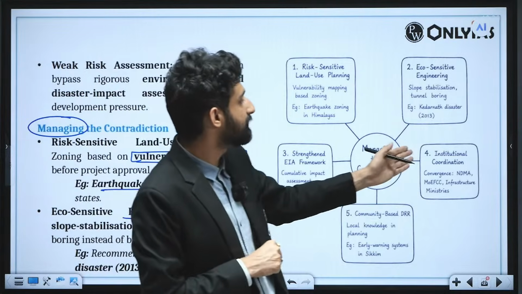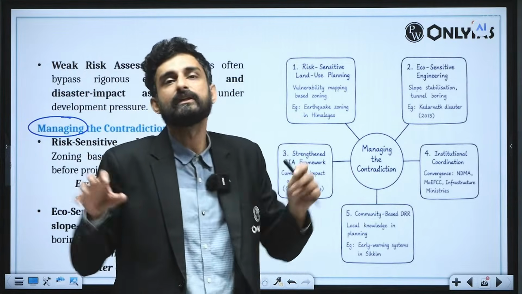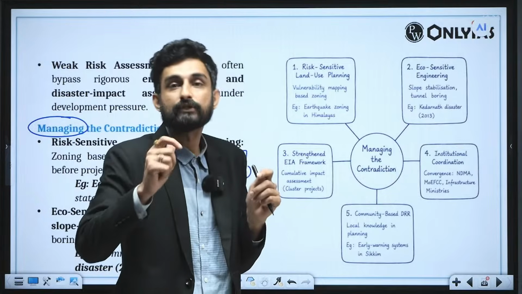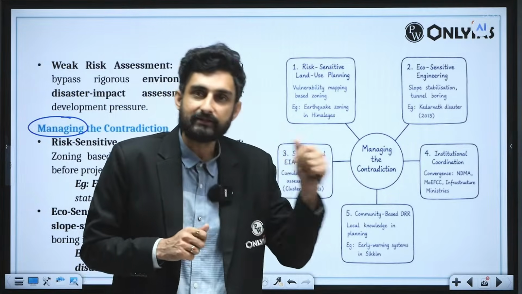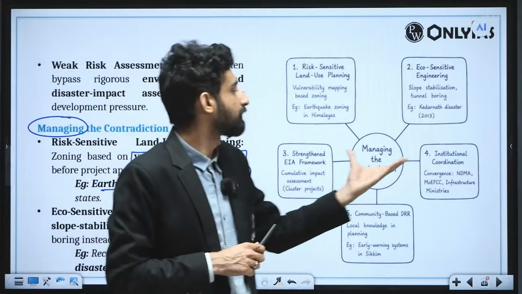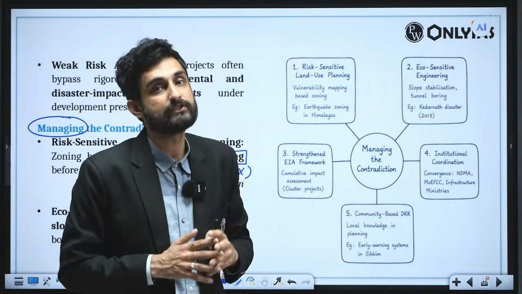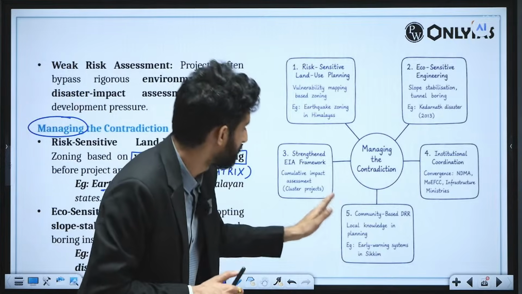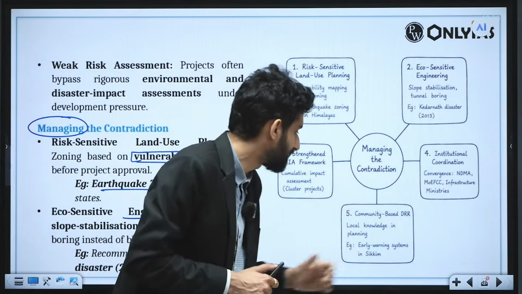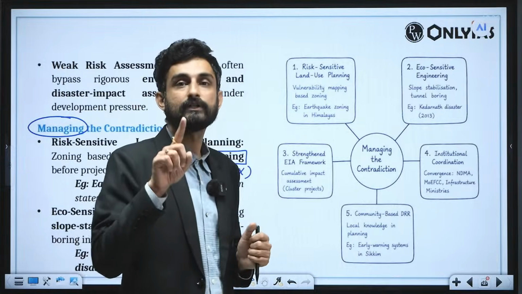Further, we have institutional coordination. All the different departments which are involved, be it from the context of development or from the context of disaster risk reduction, should sit together and give a coordinated, convergence-based federalism context. Further, fifth is community-based DRR. So local knowledge should be involved in planning.